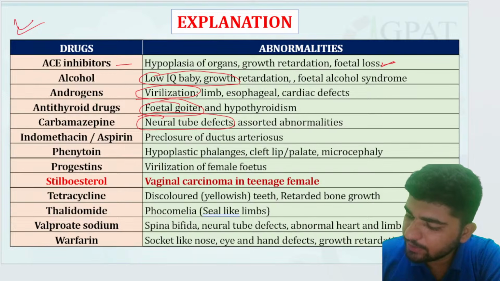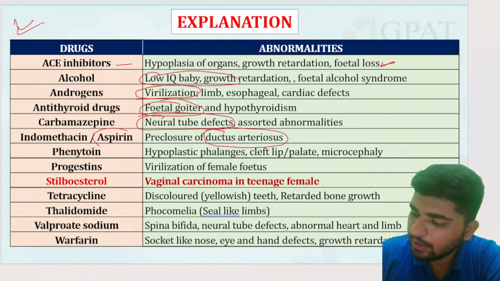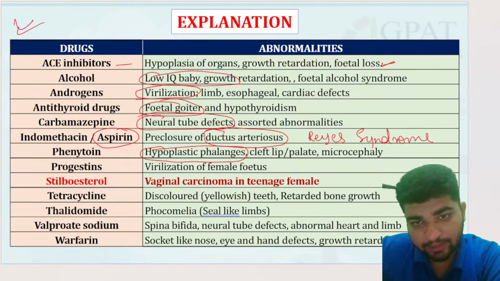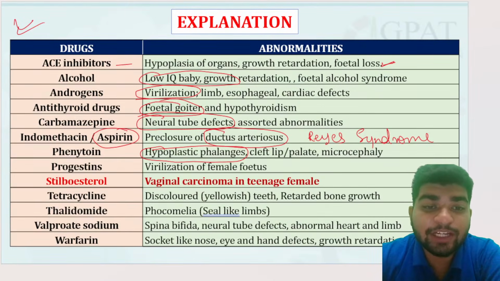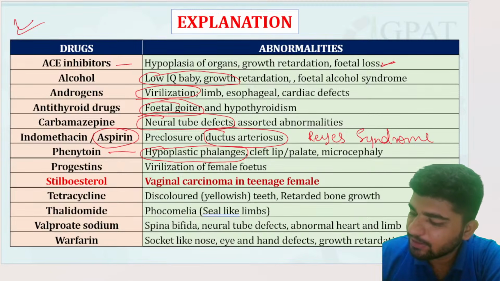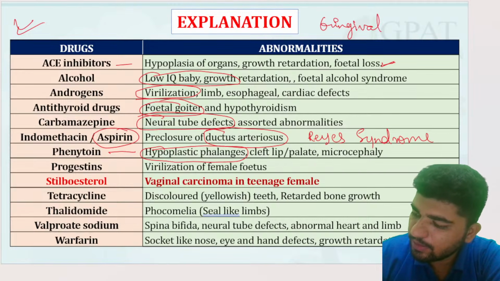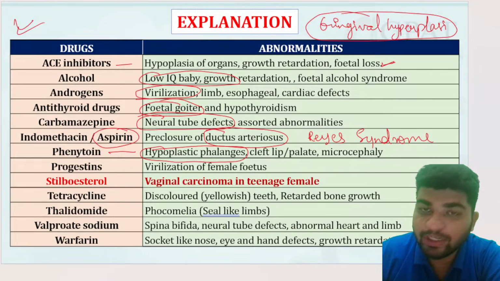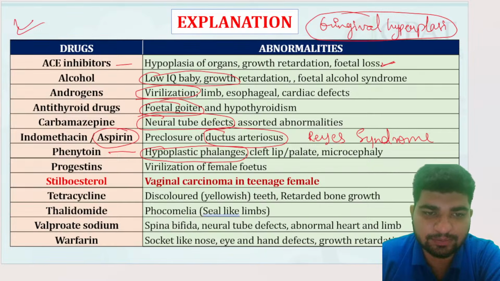Indomethacin: ductus arteriosus. Aspirin will also show Reye's syndrome. Phenytoin: hypoplastic phalanges. And one of the adverse effects of phenytoin that was asked in the recent AIIMS pharmacist CRE exam is gingival hyperplasia. This adverse effect of phenytoin has been recently asked in the AIIMS CRE exam.